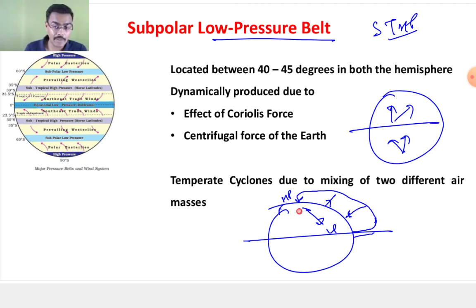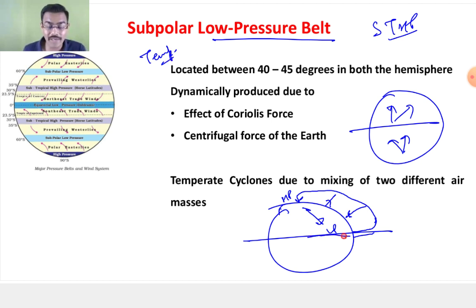So that is why, Pooja, now what is centrifugal, what is centripetal? That you must have read in your physics classes. Okay, so I'll explain again. What is this dynamically produced belt? That means it is due to the rotation of the Earth. Now it does not mean that these two belts do not have any temperature role to play.